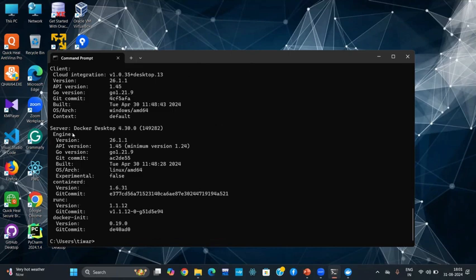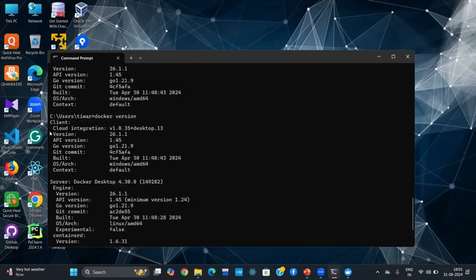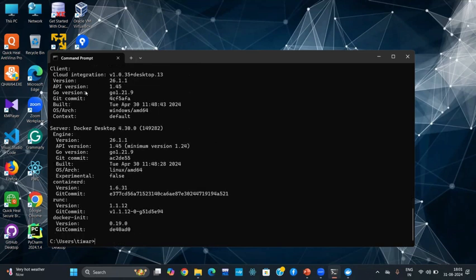So here you can write a server and a client both. Here you can only see a client, but here you can see a client and server both. So, cloud integration, this desktop version is this, API version is this, Go. Actually, the client and the server both are made of the Golang language. Basics of Golang are covered in our channel also. We covered Golang in the starting phase of our course content.